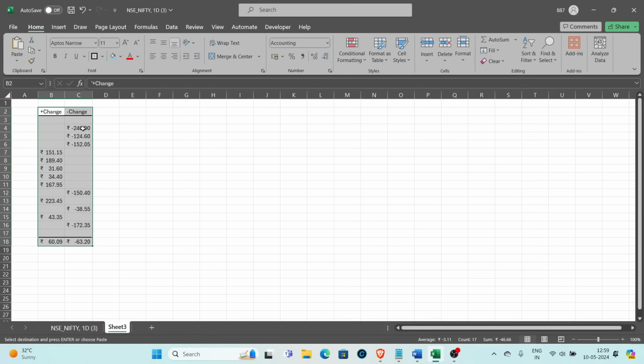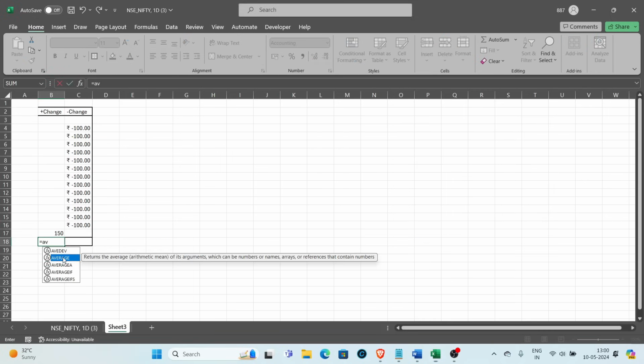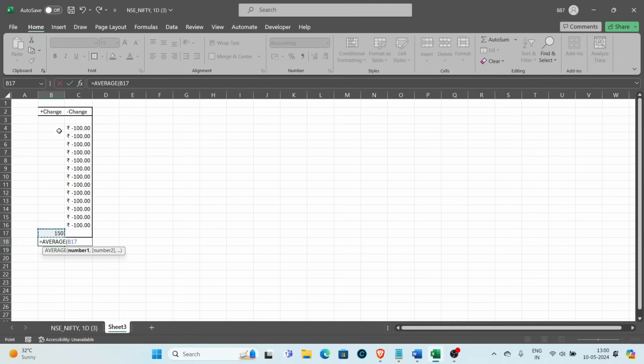Assuming that you have negative 100 all the way till here, and let's say the last value comes down to around 150. Now if we use a simple Excel average function, here you can see we end up getting an average of 150 itself, and here an average of 100.